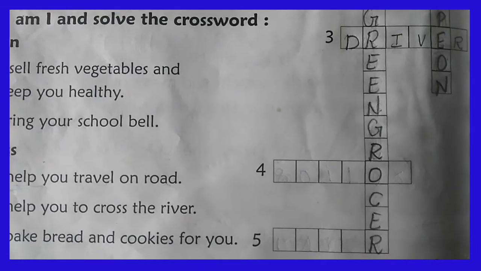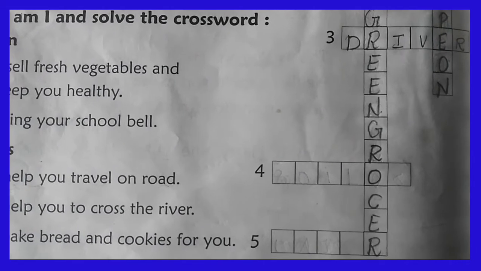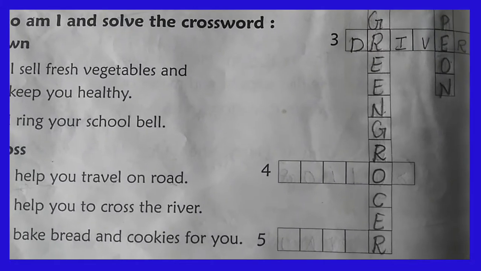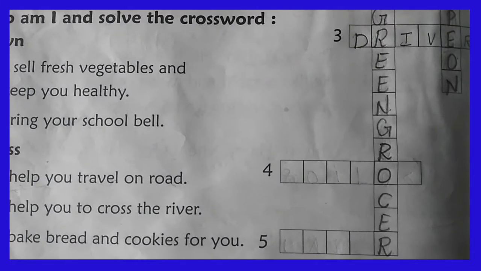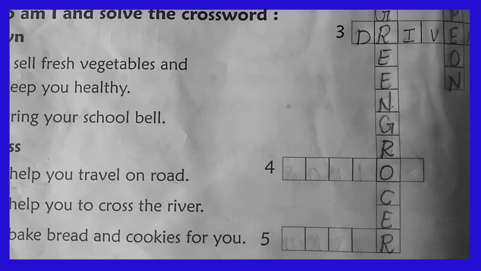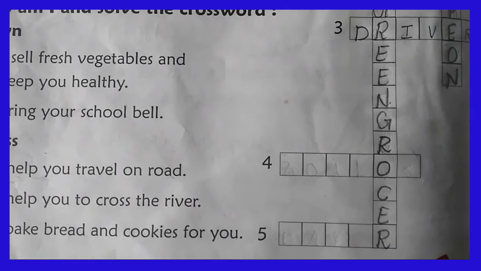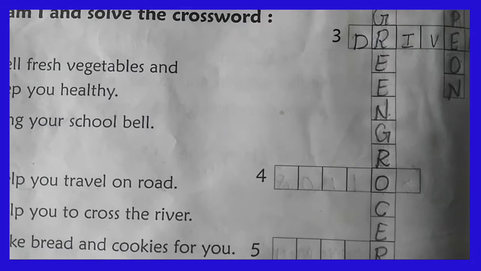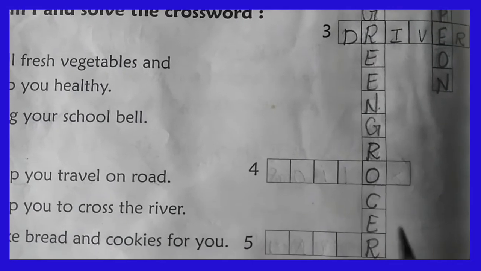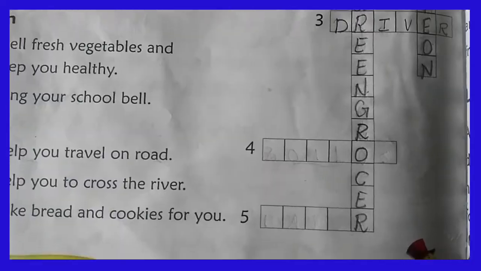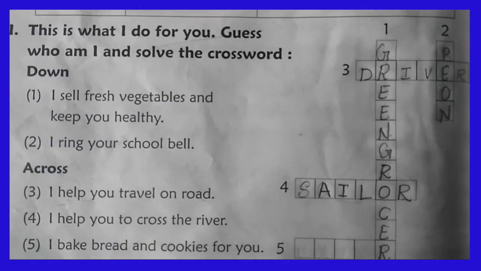Yes, you are right. The sailor sails the boat and ship on the water, right? So he helps us to cross the river, and we reach the other place by crossing water, a river, an ocean or sea. It means the sailor will help us. Okay. So the answer is sailor. We have to write the answer sailor here. Okay. Have you written the answer, my dear?